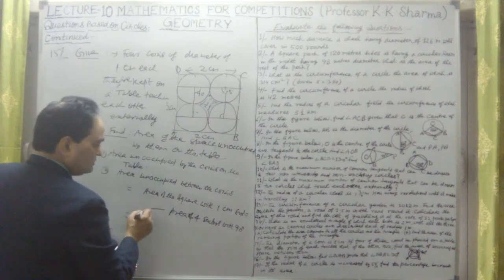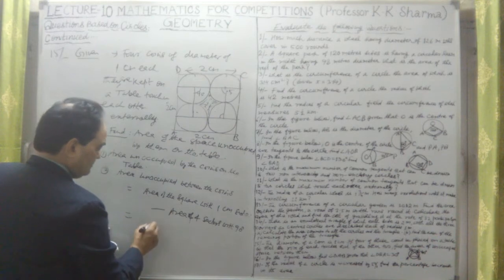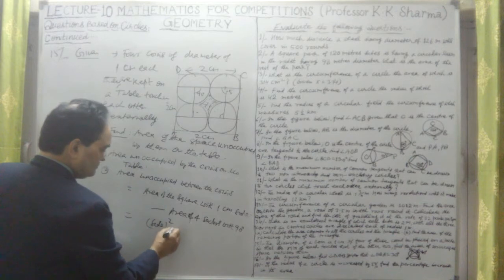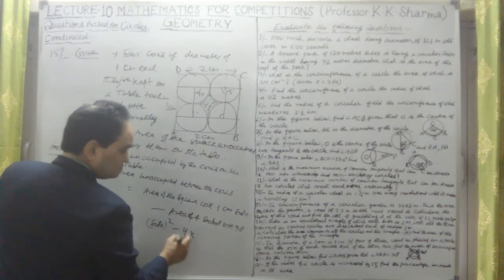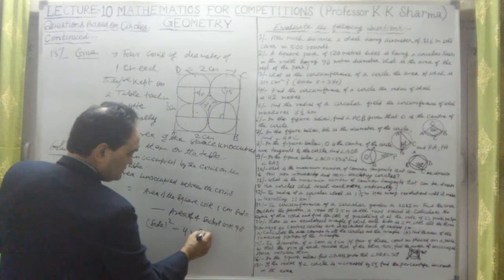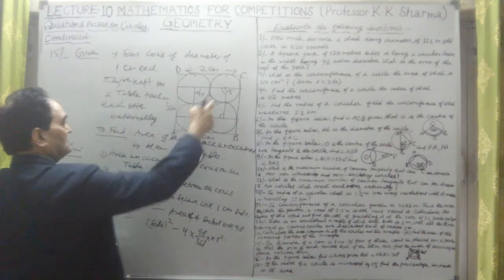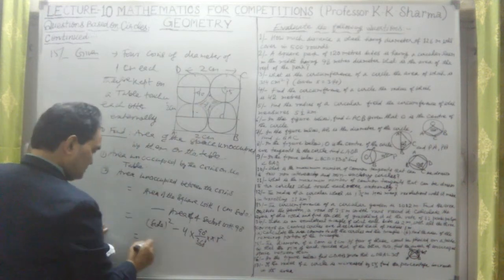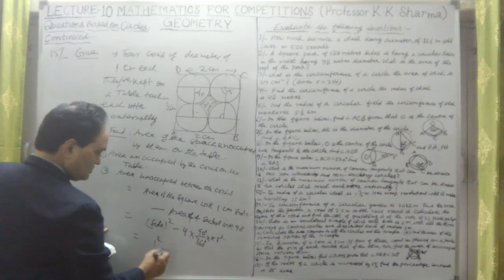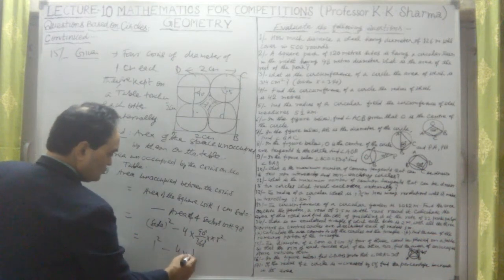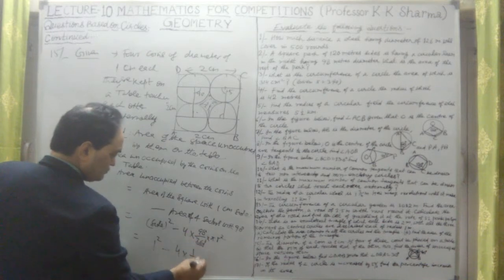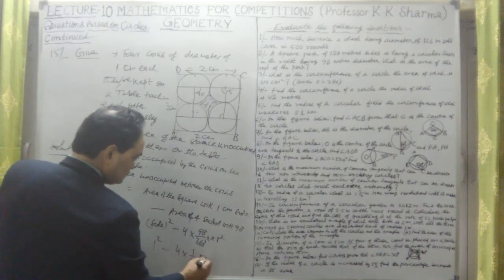Now let us take the area of the square with 1 centimeter, that is r squared, meaning side squared. Sorry, this is 1 squared only, minus 4 into the area of one sector, which is 90 upon 360 into pi r squared. Again, the radius is 0.5. This is 1 squared is 1, this is 4 into 1 by 4, into pi into r squared, meaning 1 by 2 whole squared.